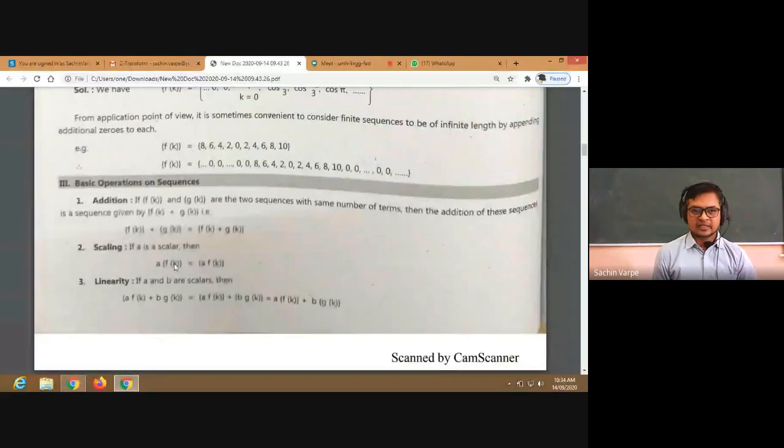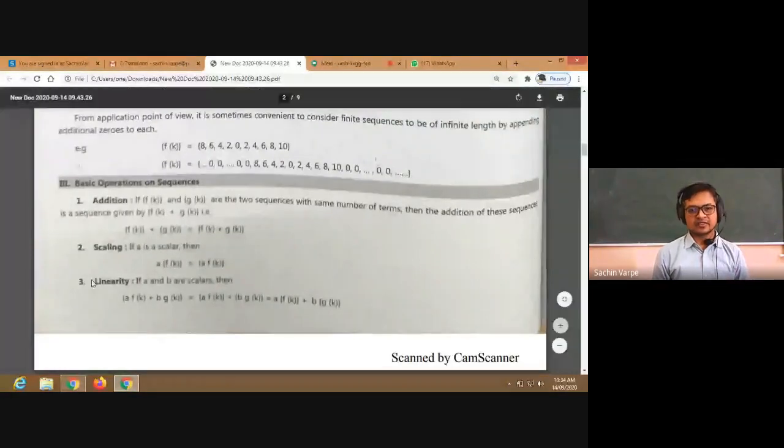Scaling means multiplication by a scalar. So if we multiply the complete sequence by a scalar a, then scaling means multiplying that a to each term of the sequence, a into f of 1, a into f of 2, like this. Then linearity. If a and b are two scalars, then a f of k plus b g of k is equal to a into f of k plus b into g of k.